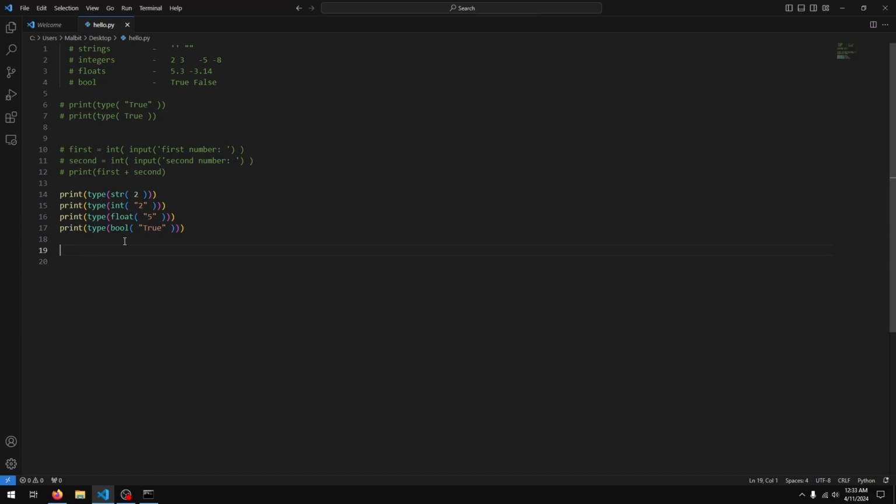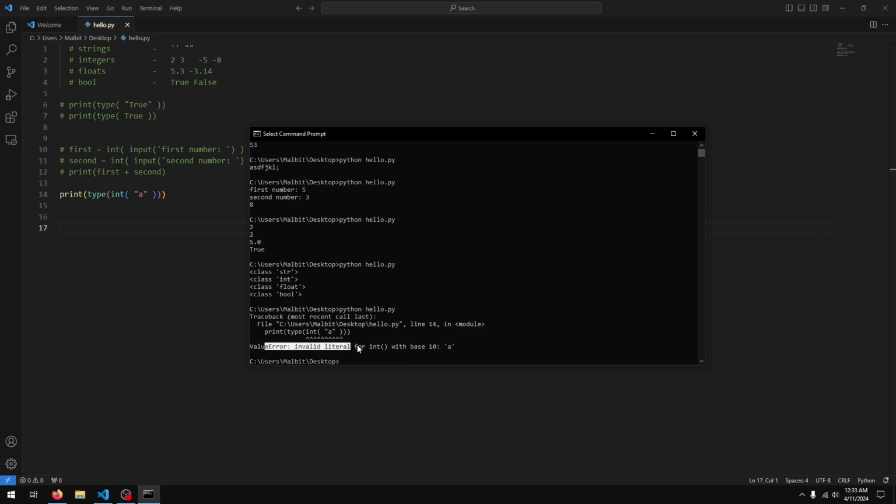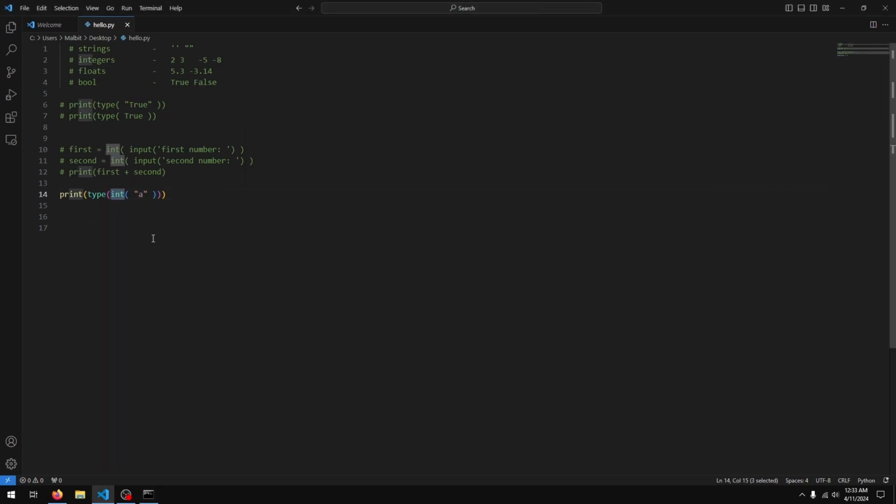Now what happens if your data is not valid? So let's say we have the string I, and we try to convert it to an integer. Now I is not really a number, so what would Python do in this case? We actually get an error. You see it says value error, so we get an error because I can't really be converted into an integer.